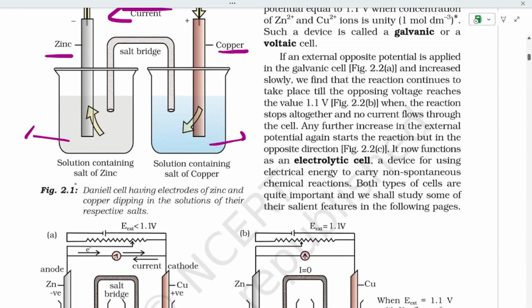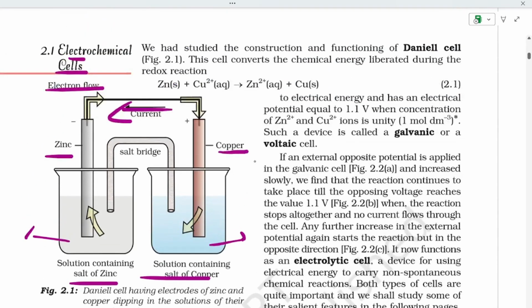If we see, this is copper, this is the salt of zinc. Now the reaction is Zn(s) + Cu2+ gives Zn2+ + Cu. I hope you know how to balance the reaction. Here one zinc is there, here one zinc is there, it is correct.